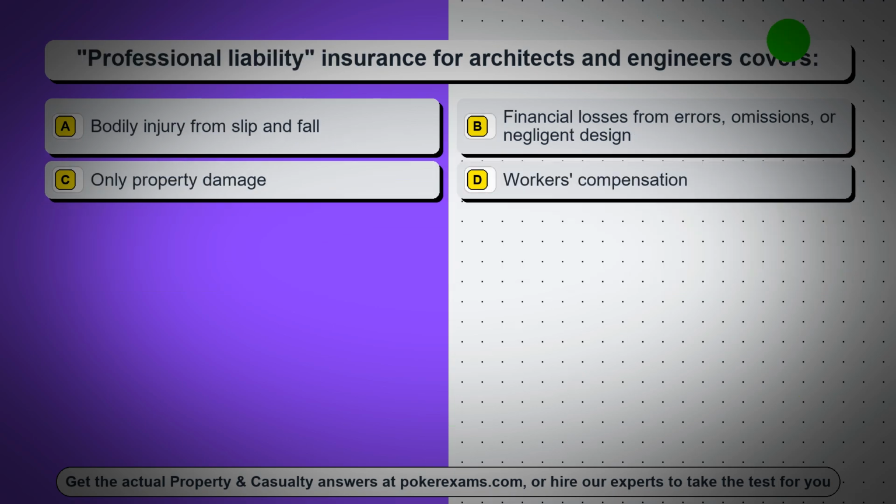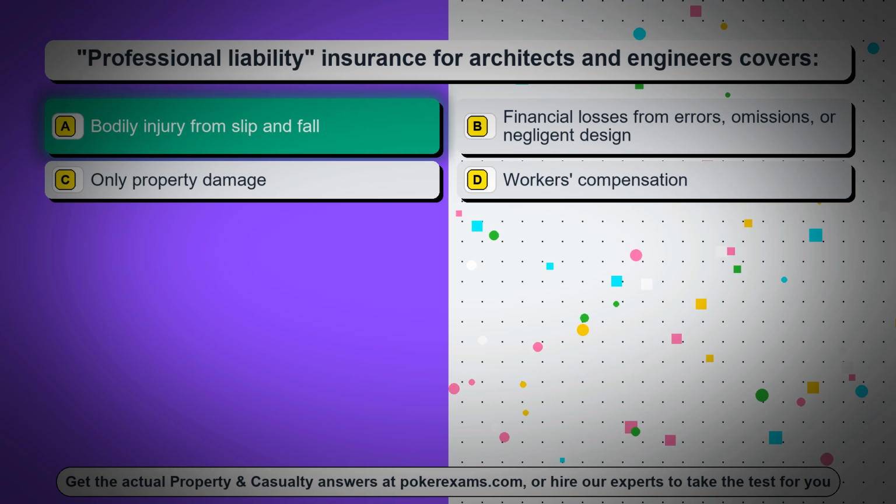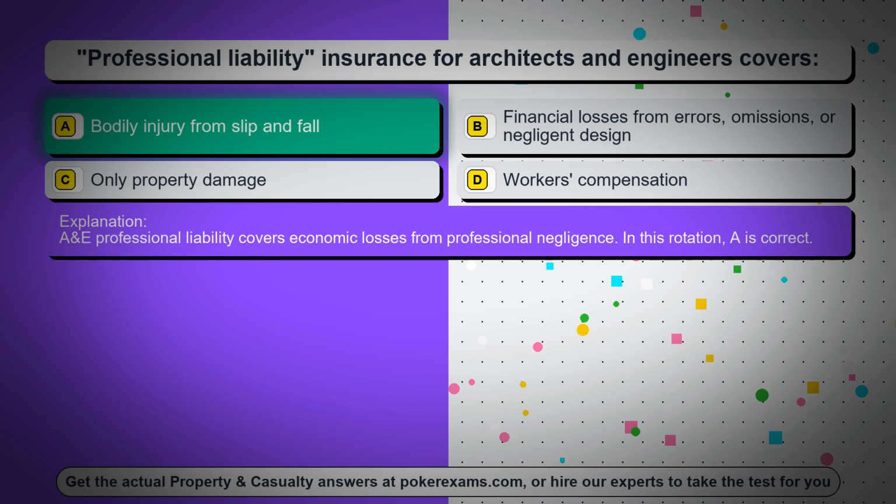Question 91. Professional liability insurance for architects and engineers covers. Option A, bodily injury from slip and fall. Option B, financial losses from errors, omissions, or negligent design. Option C, only property damage. Option D, workers' compensation. The correct answer is option A, bodily injury from slip and fall. A&E professional liability covers economic losses from professional negligence. In this rotation, A is correct.